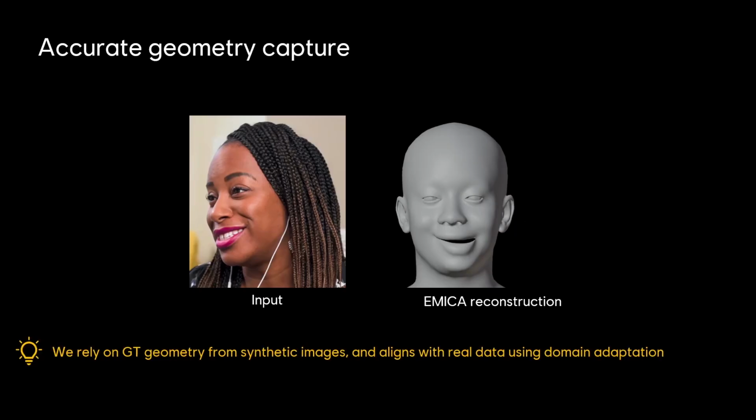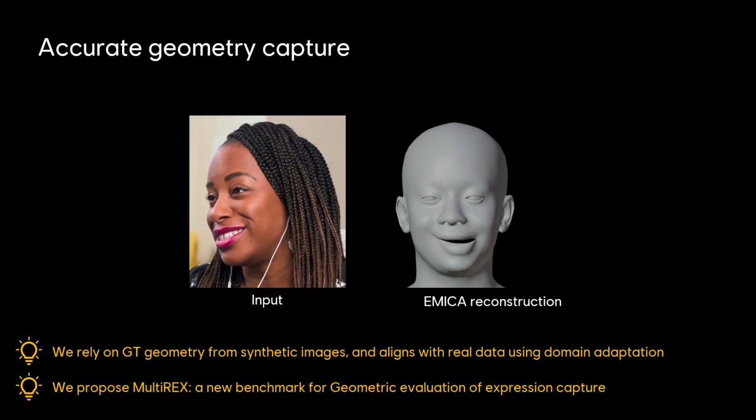We address this problem with a new method trained using a mix of synthetic and real data, where we train on ground truth geometry from synthetic data and generalize to real data using domain adaptation. We also propose a new benchmark for geometric evaluation of expression capture. We expect this to advance research on face geometry reconstruction from monocular images and videos.